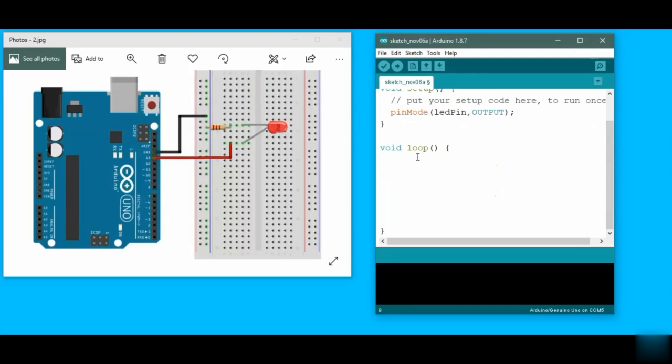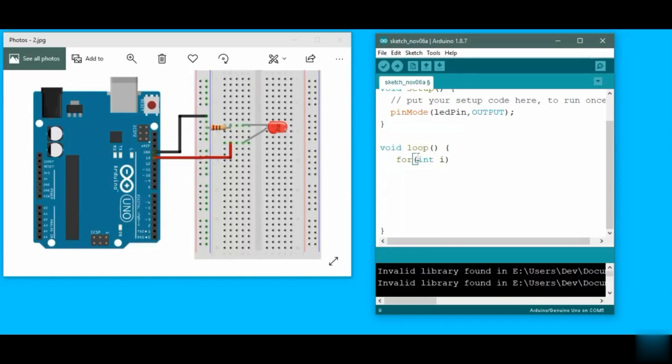So here we have the first loop, in which, as I told you, we have to take a variable and make the code blink 3 times. So we take less than 3, not 4, because 0 is counted.